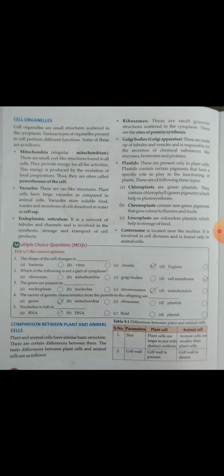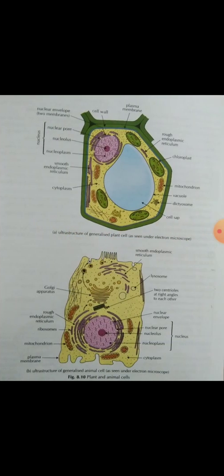Plant cells have large vacuoles as compared to the animal cells. Vacuoles store soluble food, wastage and secretions of the cell dissolved in water. Plant cell has a large vacuole. You all have seen in this diagram large vacuoles, and the animal cell has small vacuoles.